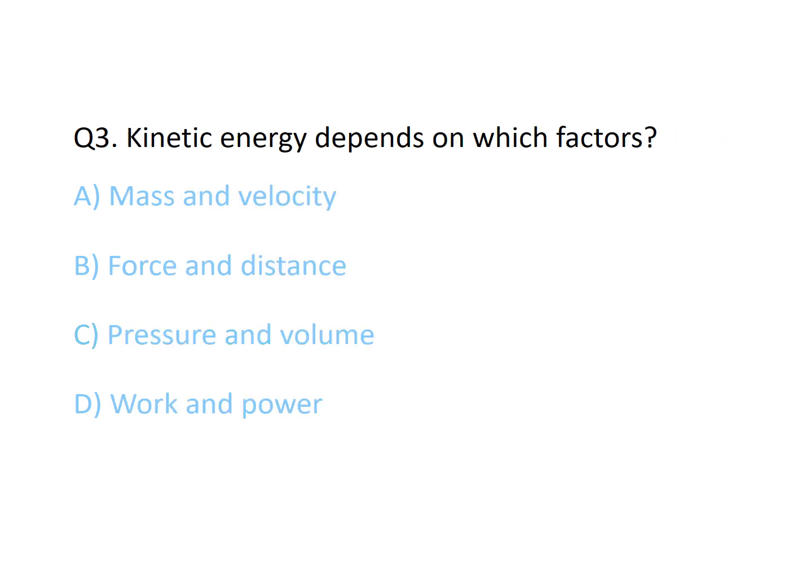Kinetic energy depends on which factors? The correct option is A, mass and velocity. Because the kinetic energy formula is half mv square. So the terms related to kinetic energy are mass and velocity.